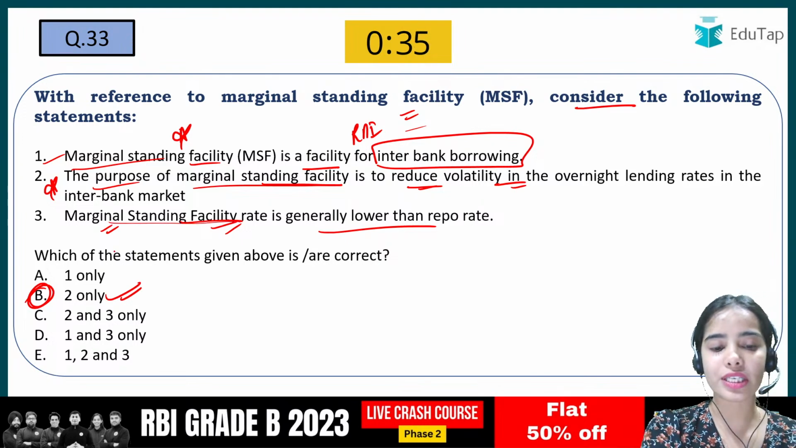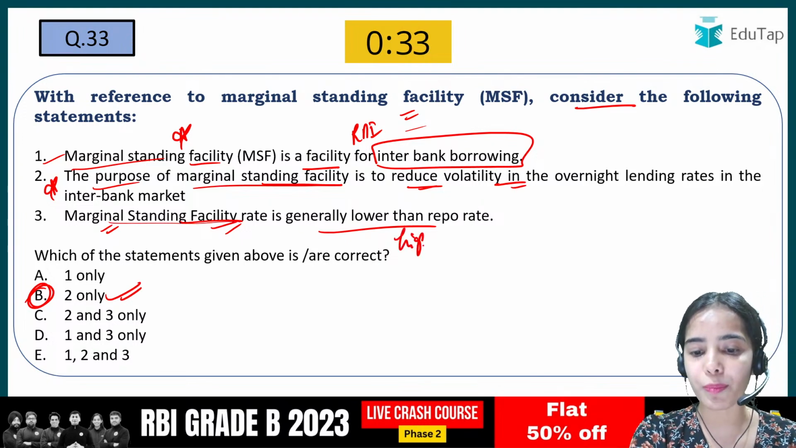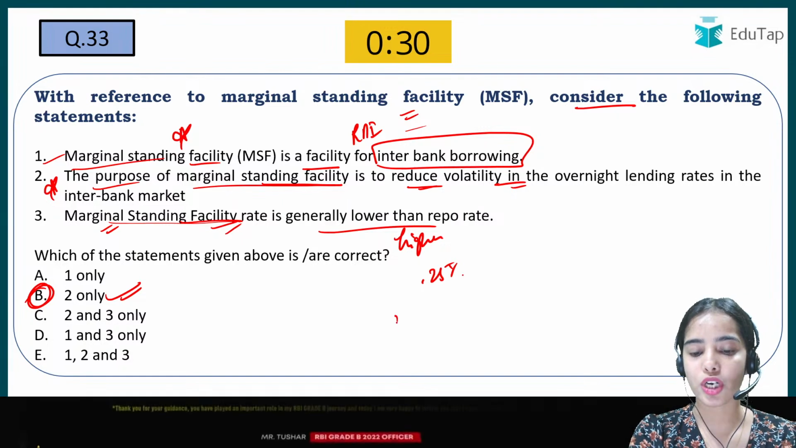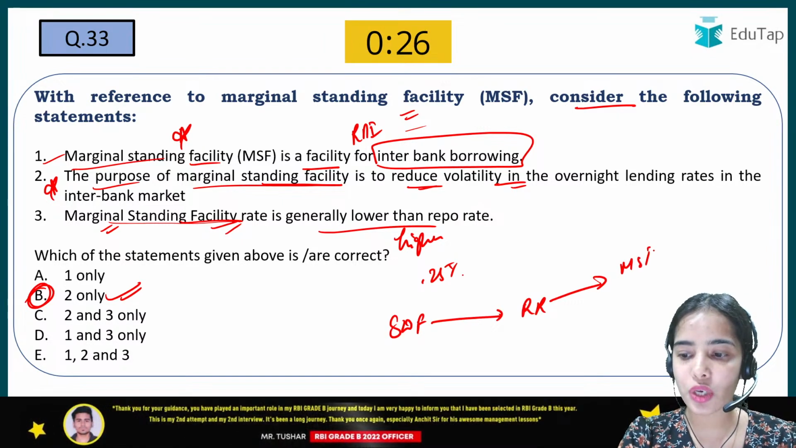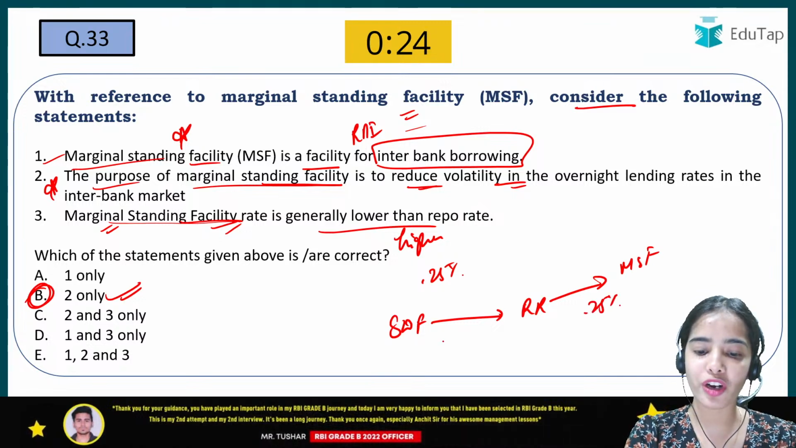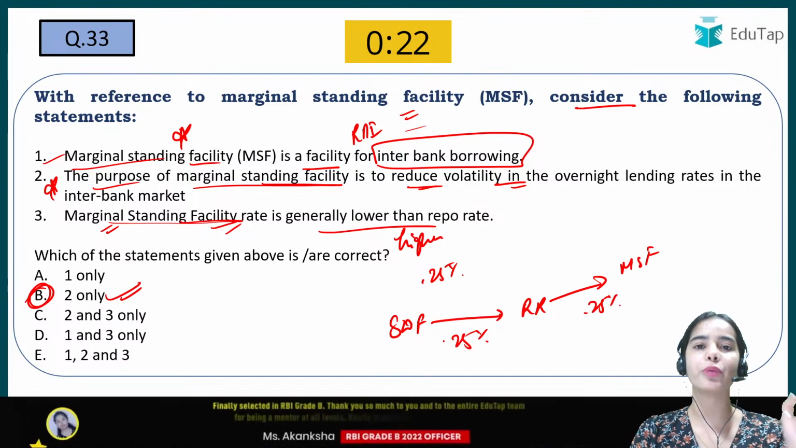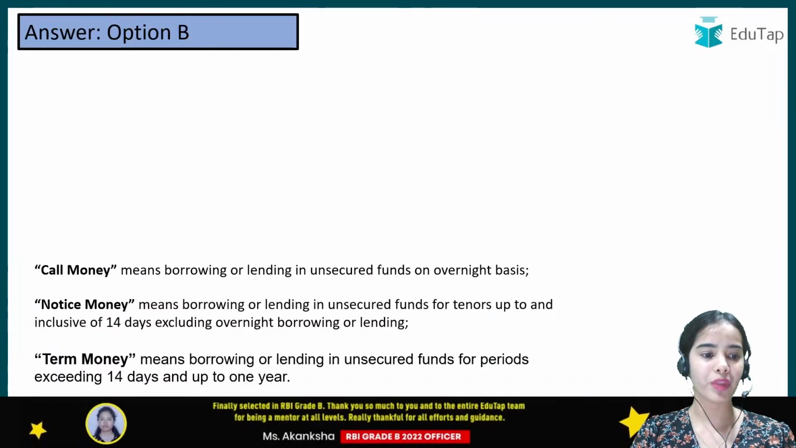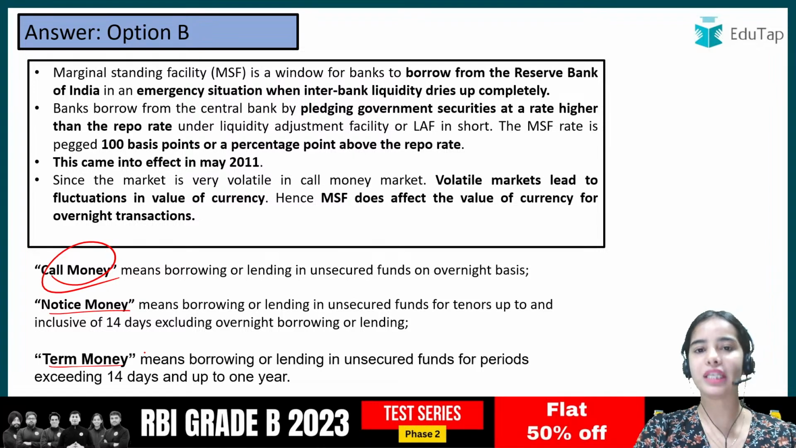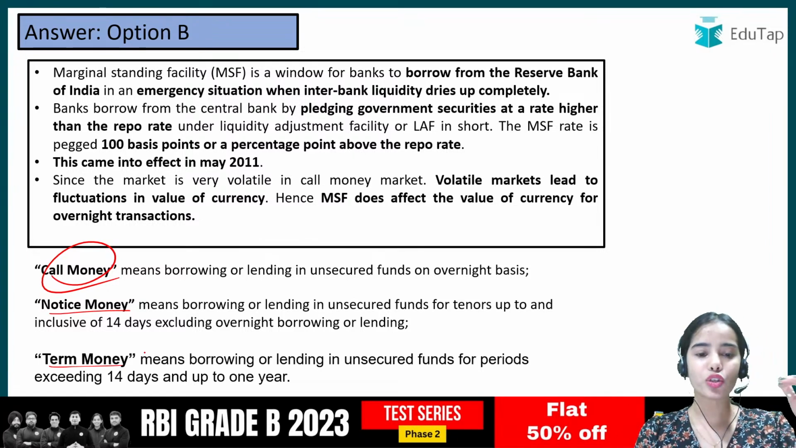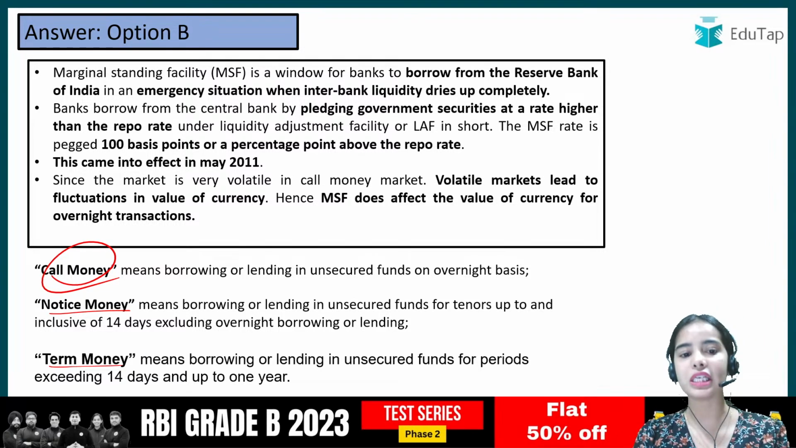Marginal standing facility rate is generally higher than the repo rate by 0.25%. So there is the standing deposit facility, then there is the repo rate, and then there is the MSF. MSF is greater than the repo rate by 0.25% and SDF is less than the repo rate by 0.25%. Okay. So here the call money, notice money and the term money were in the news recently, so you need to have a basic understanding of these terms also.